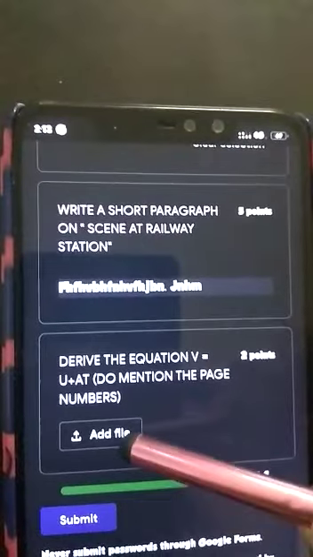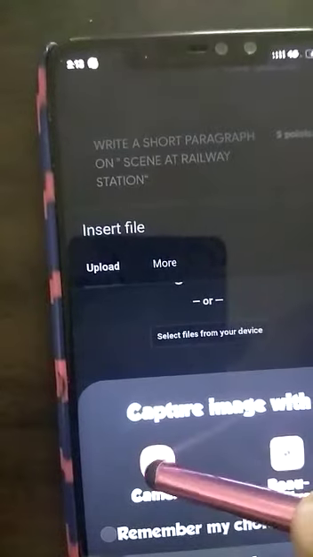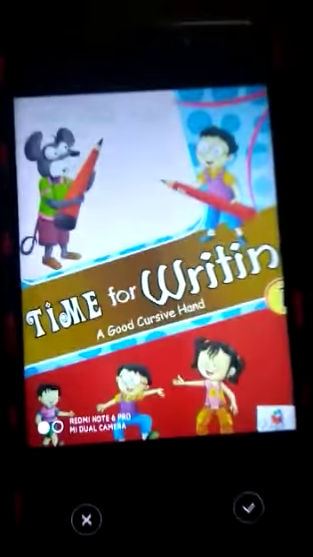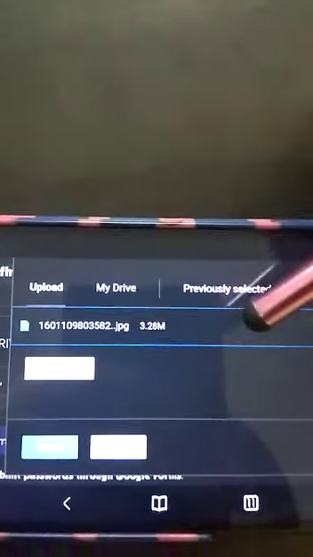So here we'll click on add file. After clicking on add file, we'll go to the select file option. Here we go to capture image, then camera, and like this is my answer sheet. I've clicked the photo of my answer sheet. After clicking the photo, I am tapping on the tick mark so as to attach the file. I can see the image has now been attached here.